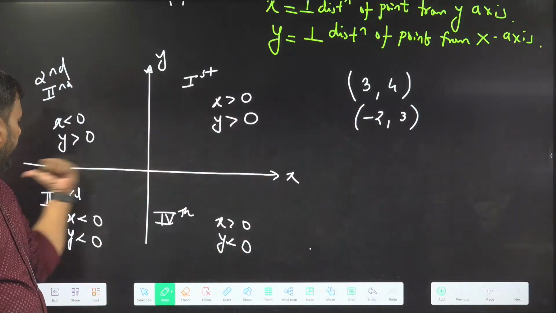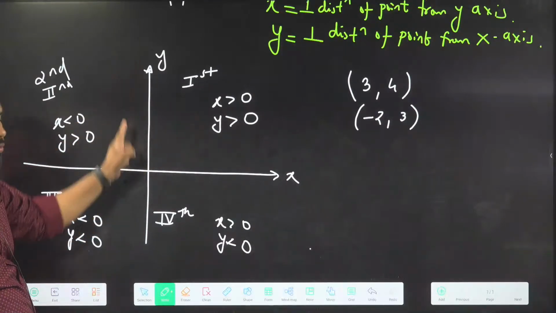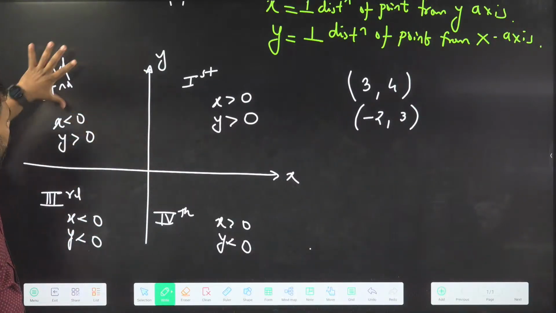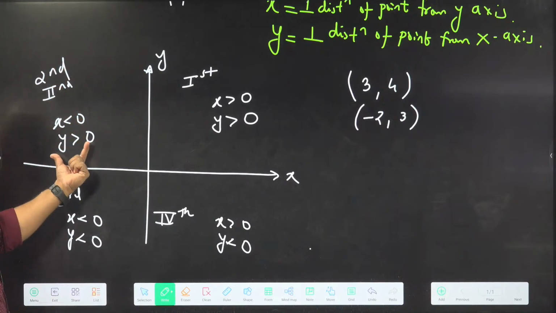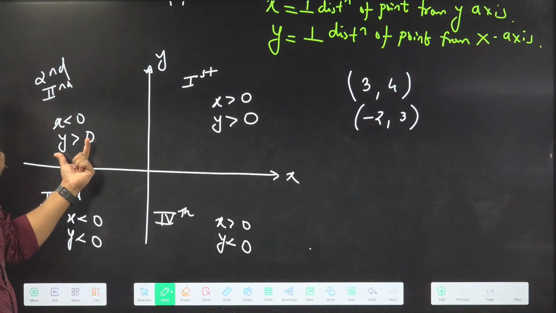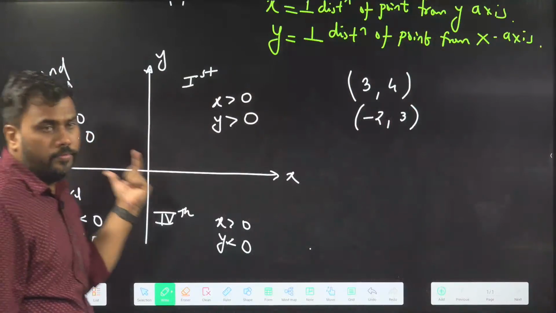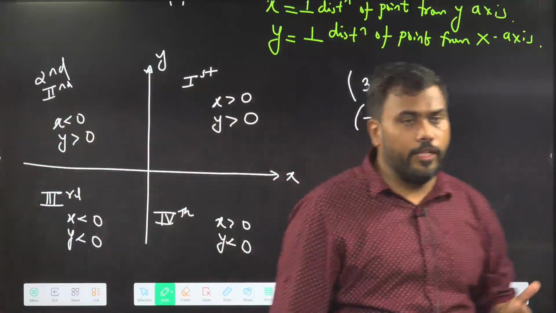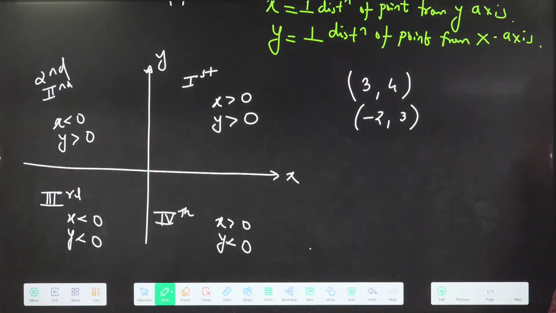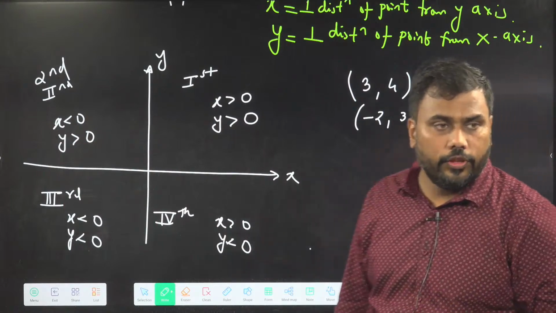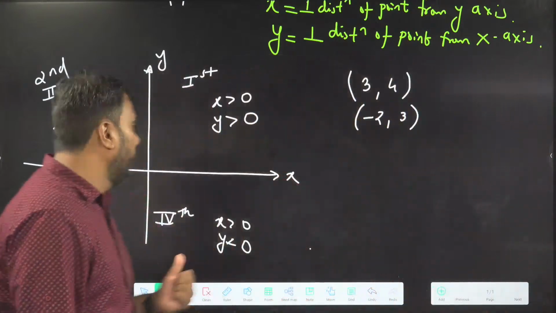The x coordinate is negative, the y coordinate is positive. So it is the second quadrant. Very good everyone. A lot of answers are coming. Pranay, very good. Dipti, very good. Shanaya, very good.